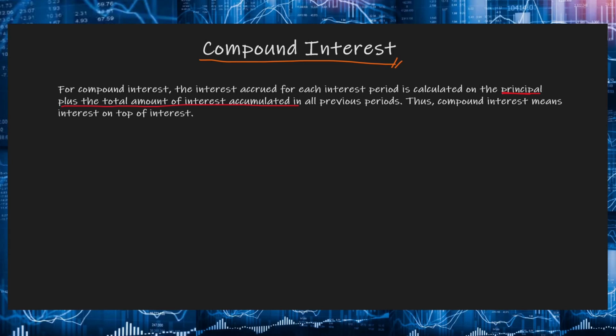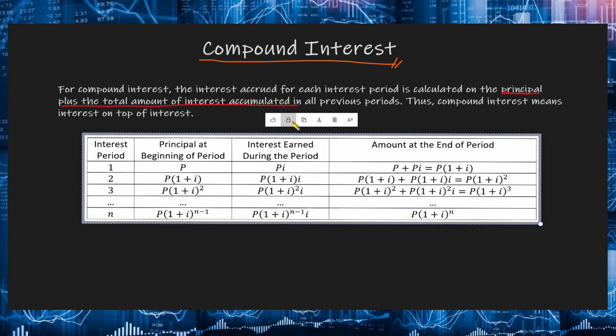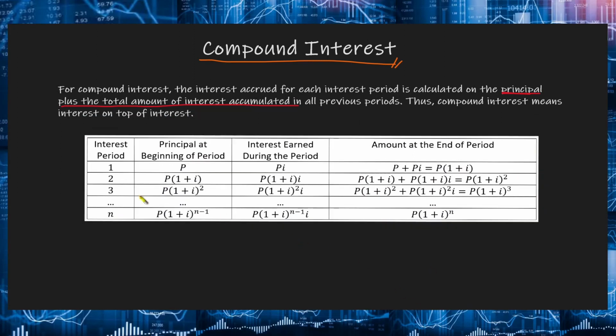Para ma-visualize natin, let's take a look at this table here. Makikita natin dito, we have several interest periods and then nakalagay din yung principal at the beginning of period and then as well as the interest earned during the period and the total amount at the end of the period.